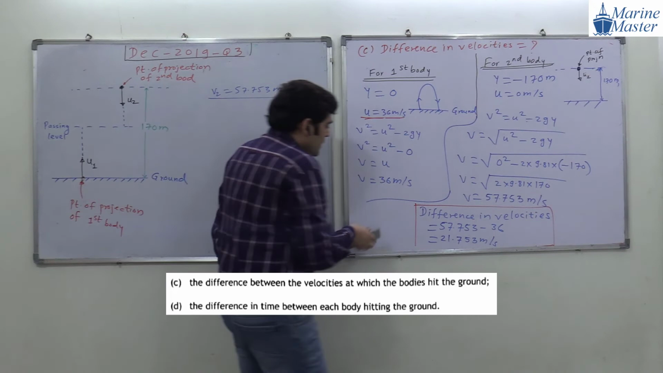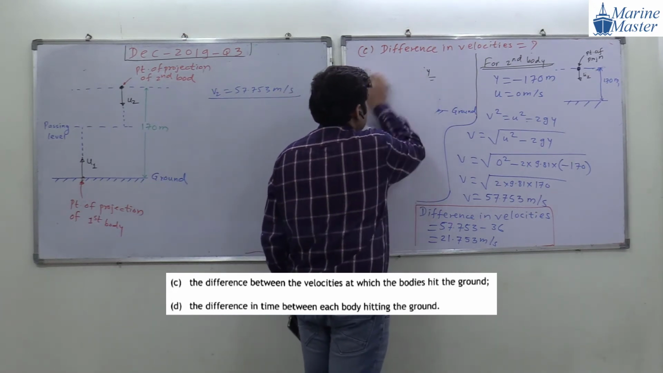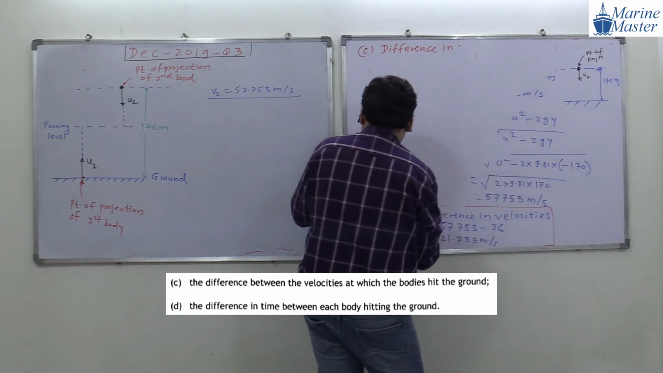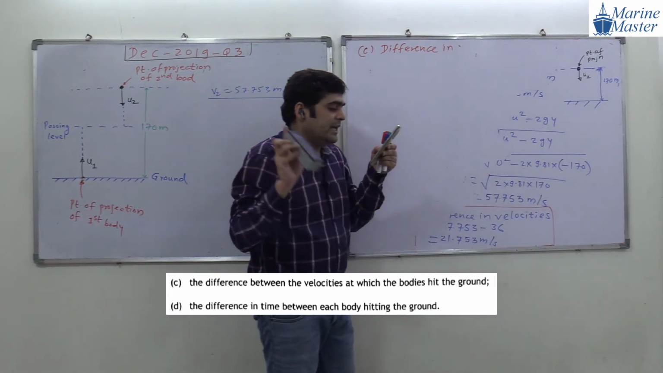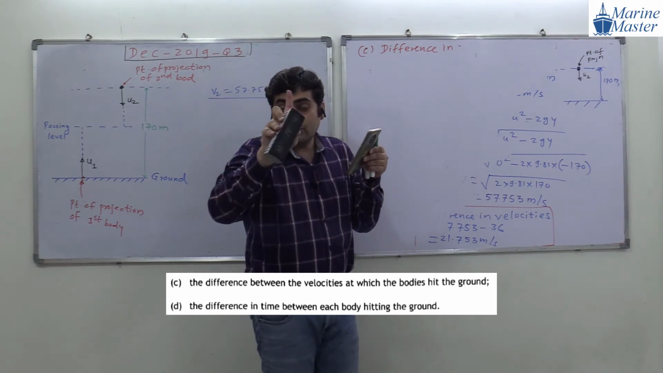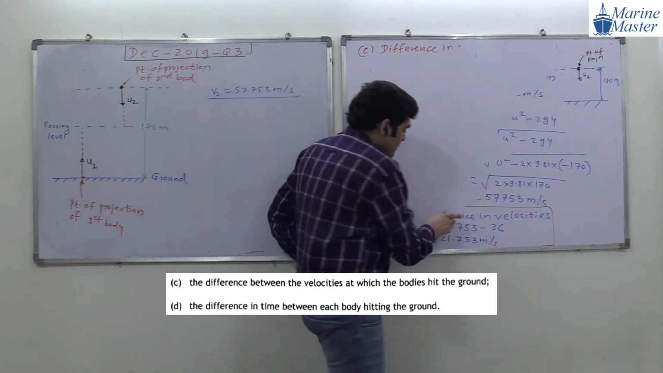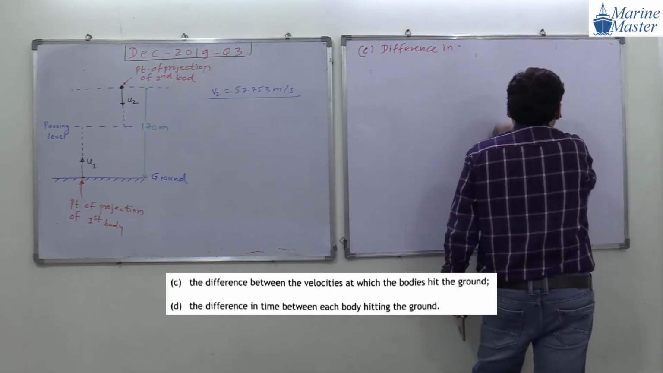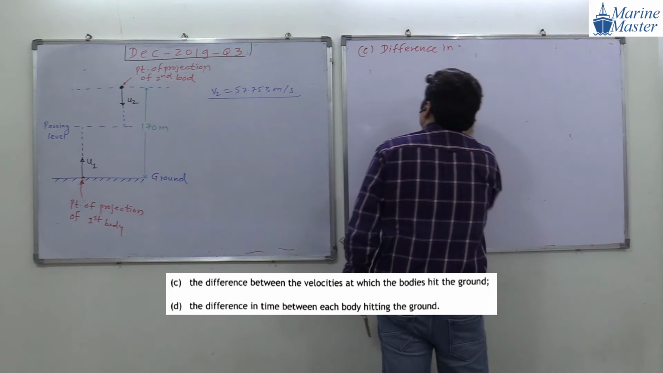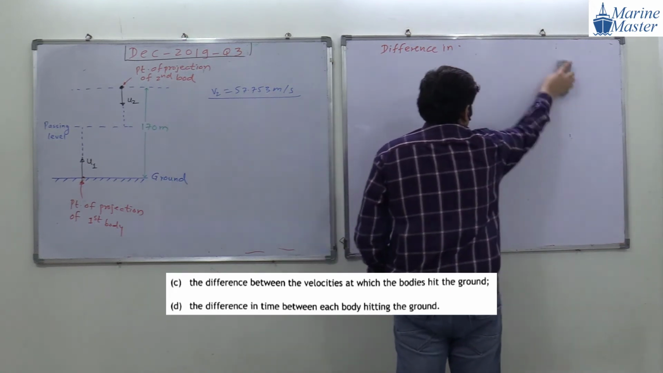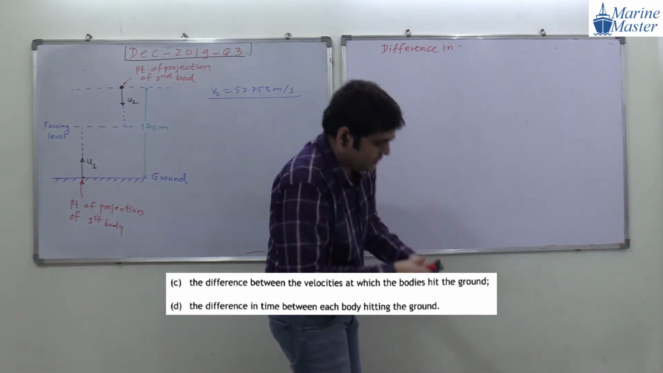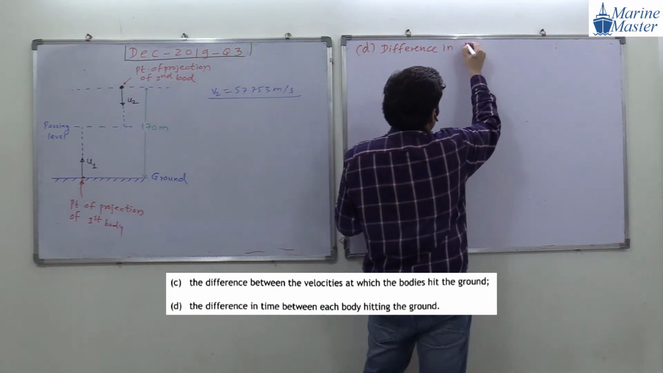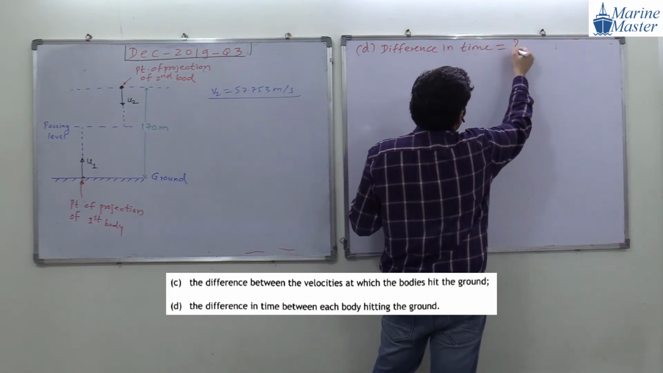So in D part, what are they asking us, difference in what, guys? Difference in time. The exact wording is: difference in time between each body hitting the ground. So difference in time when both the bodies hit the ground. Very simple discussion, not that difficult. So guys, try to see the point here. In D part, we have to find out the difference in time when both the bodies hit the ground.